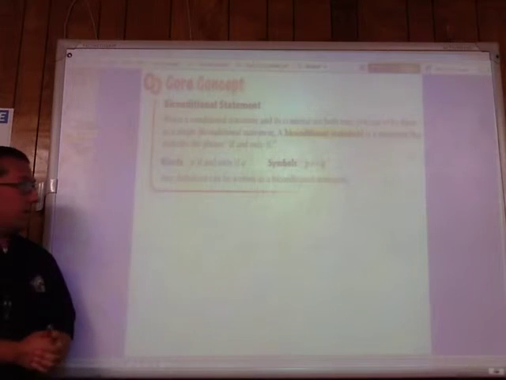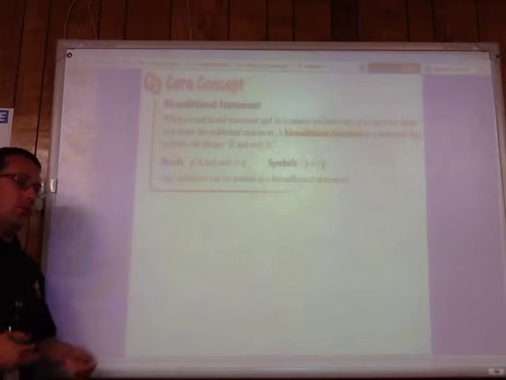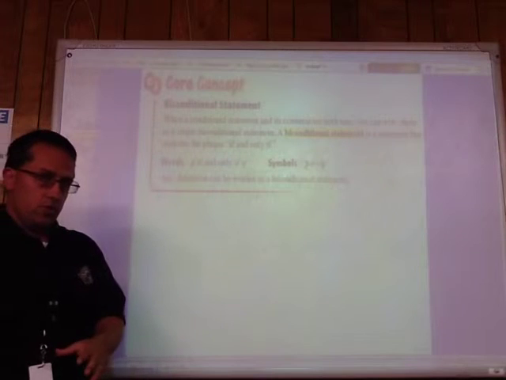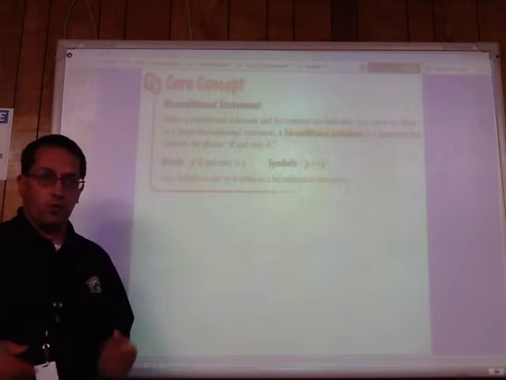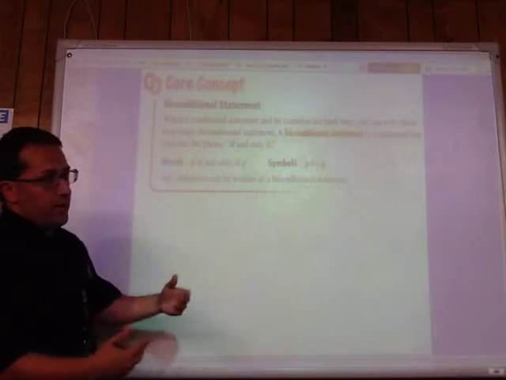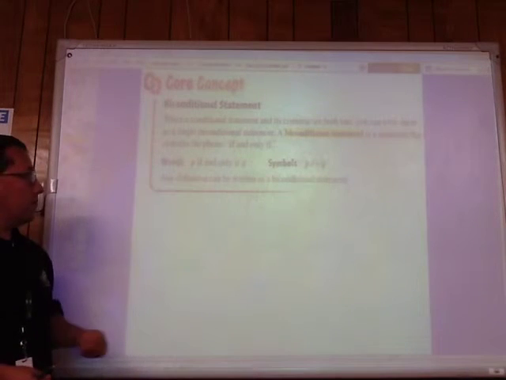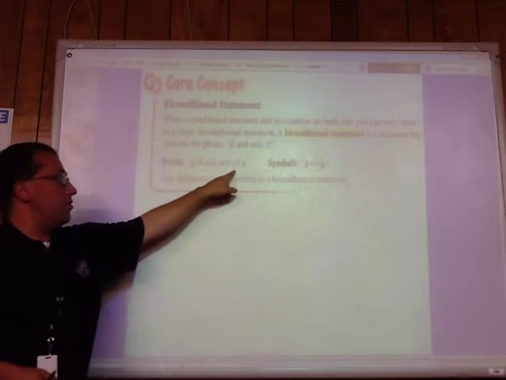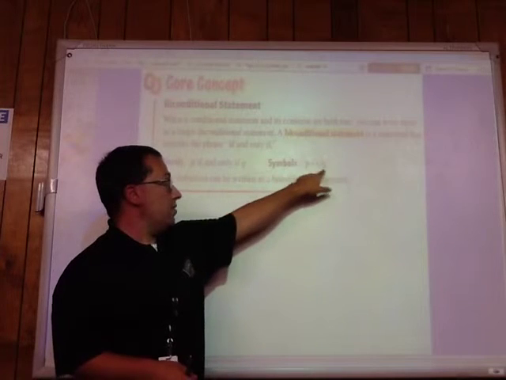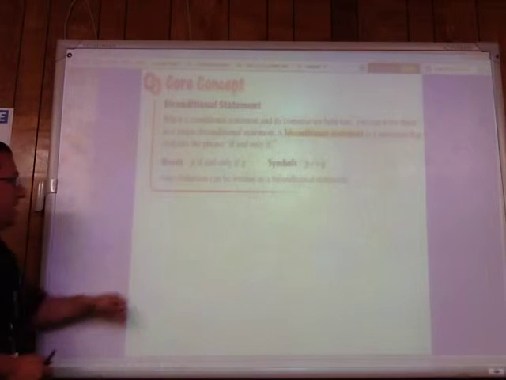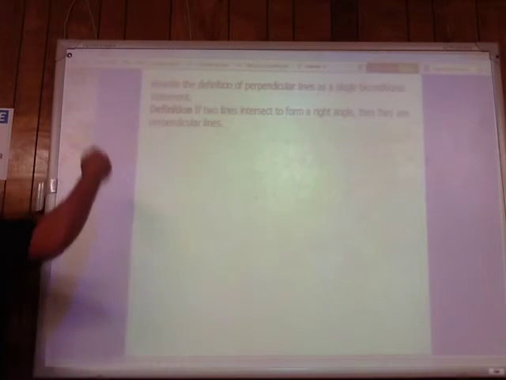Okay, that brings us to our last vocabulary term here, and that is the biconditional statement. A biconditional statement is something where the original conditional statement is true and also the converse is true, when they're both true, when they all agree with each other. Then we call it a biconditional statement. And what that usually comes out to be is if and only if. And here it is, P, if and only if Q. Or here it is in symbols with the arrows going both ways. P implies Q, Q implies P. And any definition can be written as a biconditional statement. So let's take a look at that, see what that means.